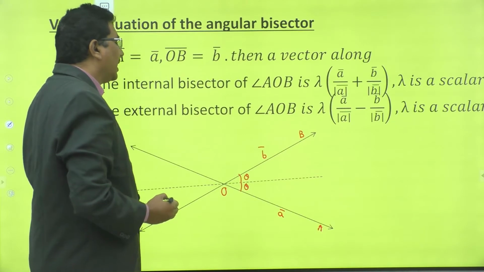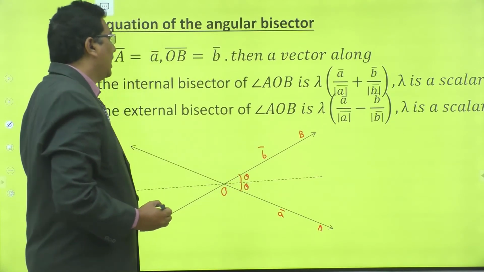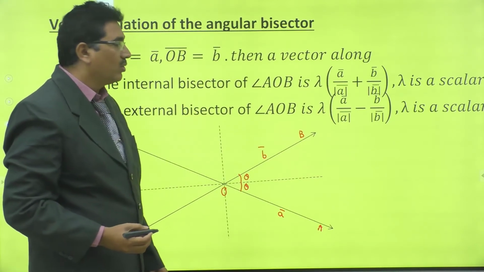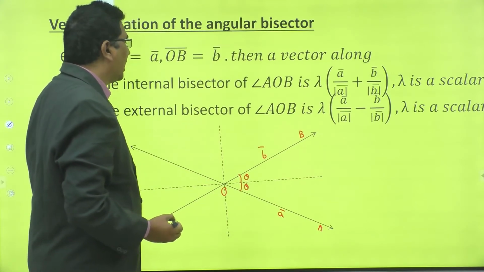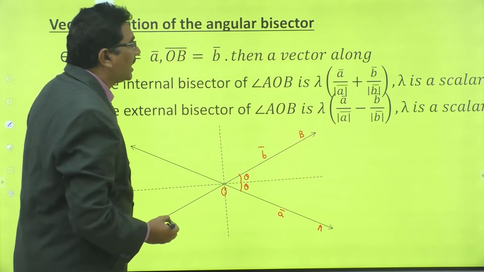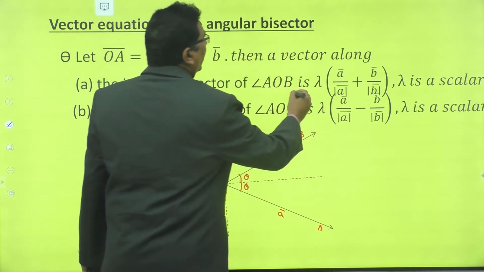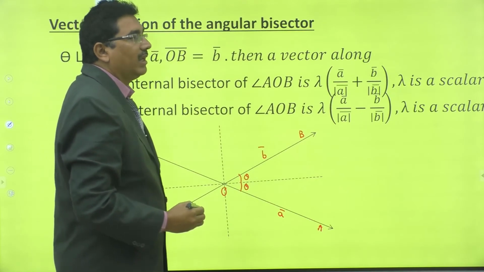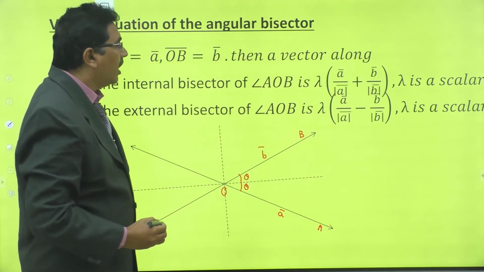This is the internal angular bisector of these two vectors. Now see the external bisector of these two vectors. Right, this is the external bisector. What is the internal bisector of angle AOB? The internal bisector of angle AOB is λ(a bar/|a bar| + b bar/|b bar|).